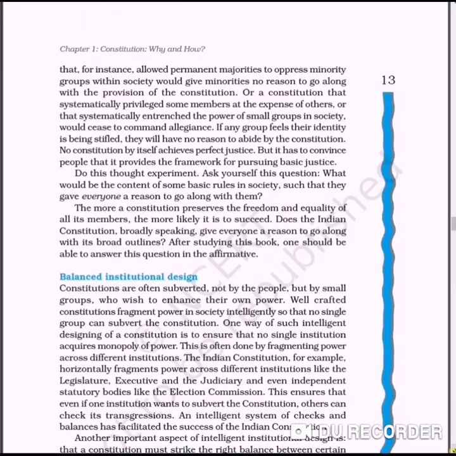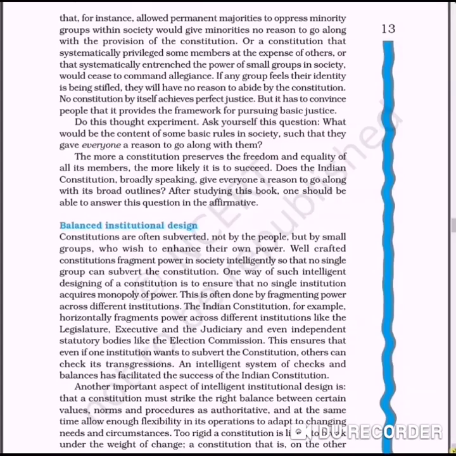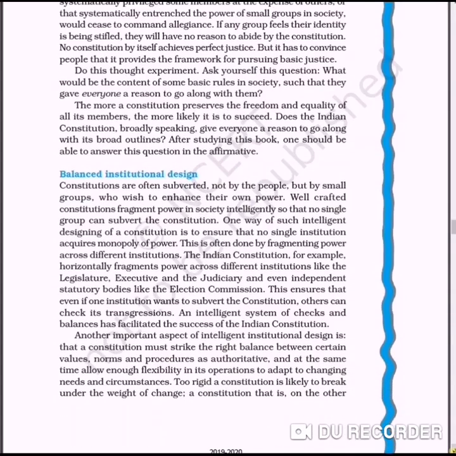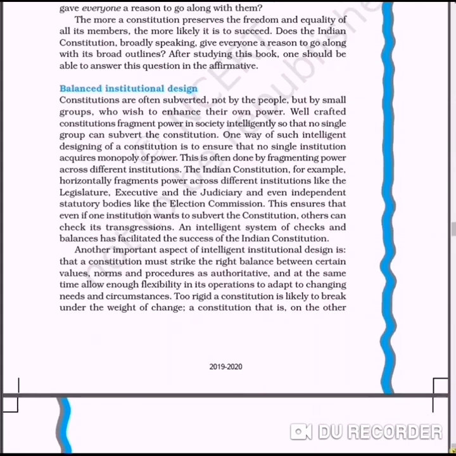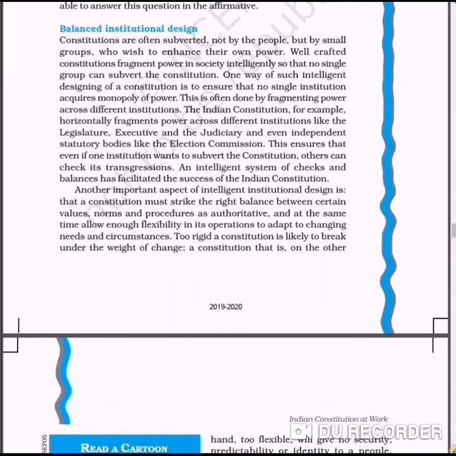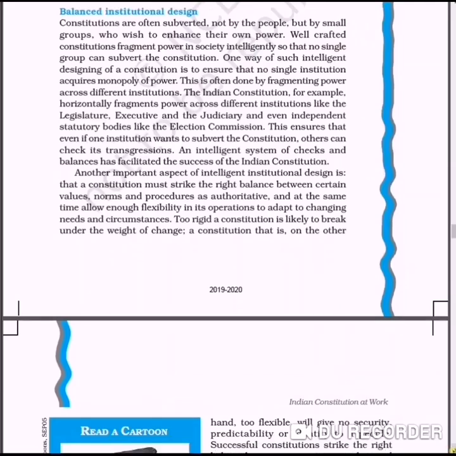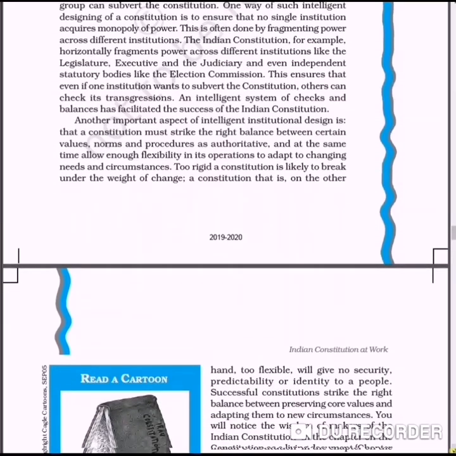It tries to give a balanced design, meaning all the institutions, legislature, executive, judiciary, even we are having an independent judiciary. So it tries to maintain the balance between the three organs of the government. So this is a very good feature of the Indian Constitution, that it provides balance between the different organs.